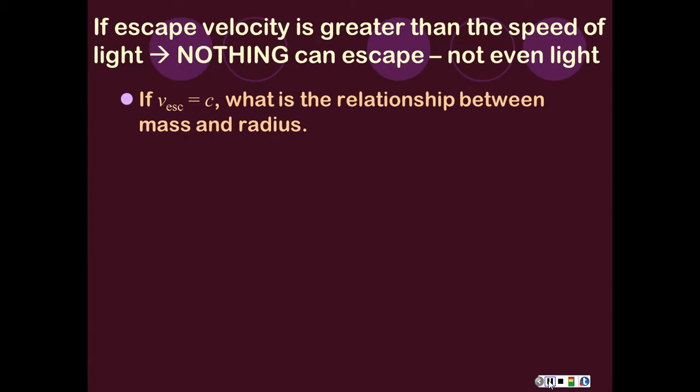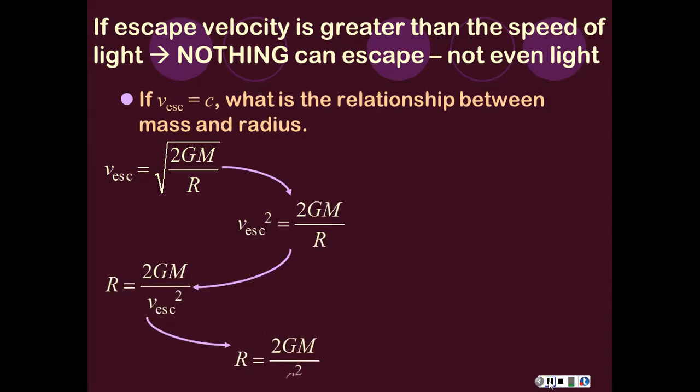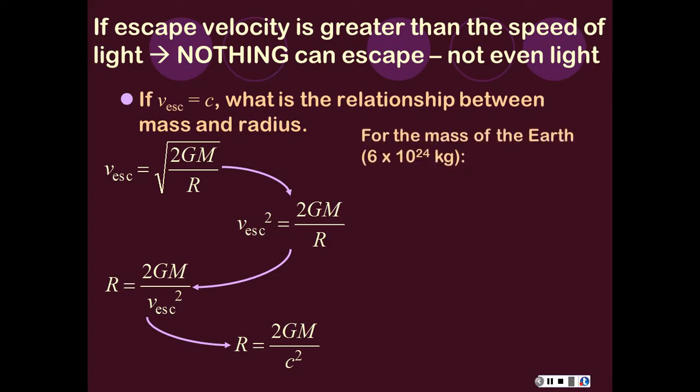So we're going to set our escape velocity to the speed of light and see what happens. Remember, escape velocity is given by the square root of 2GM over r. So I've just squared it and rearranged it, and now put in the escape velocity as the speed of light. So we've got a relationship between the radius and the mass for a black hole. If we've got something that's the mass of the Earth, for instance, we end up with something that has to be compacted down below a centimeter. So basically, it's about 1/3 of an inch. You have to get the Earth compacted down to 1/3 of an inch.